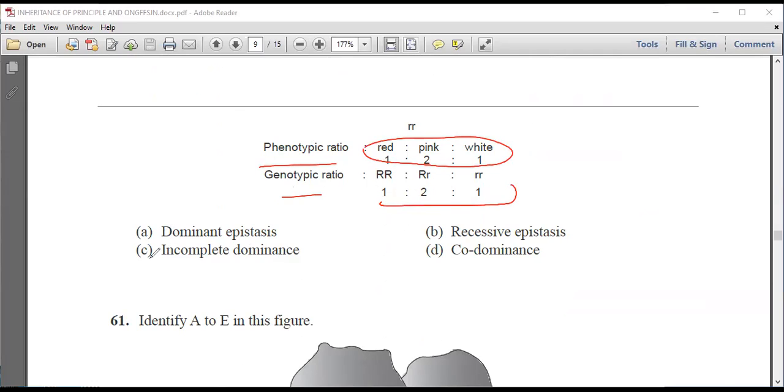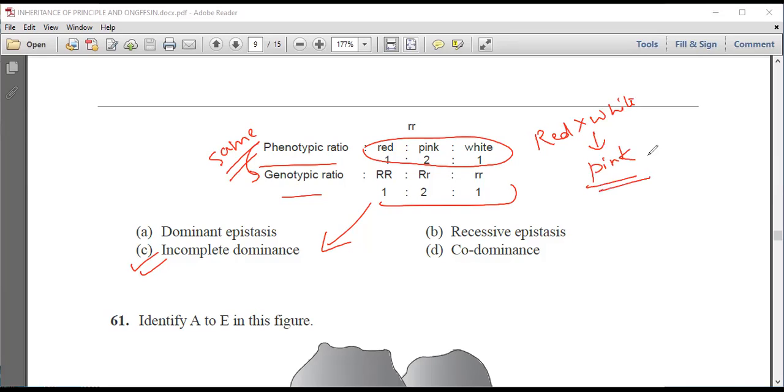Now we know that this ratio comes in incomplete dominance. In incomplete dominance, the phenotypic ratio is the same as the genotypic ratio. And when we cross red with white, we get pink flowers. So both the genes are incompletely dominant. So this shows incomplete dominance.